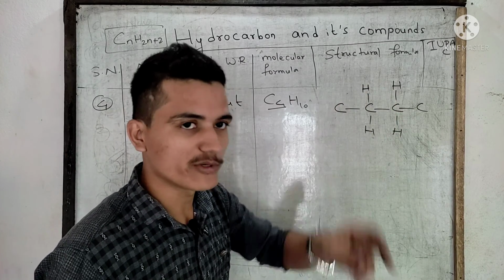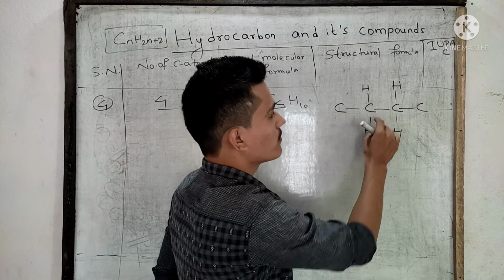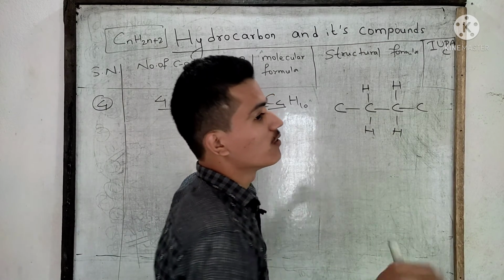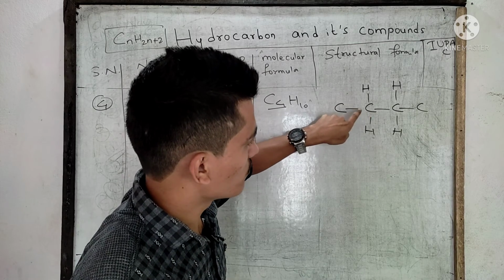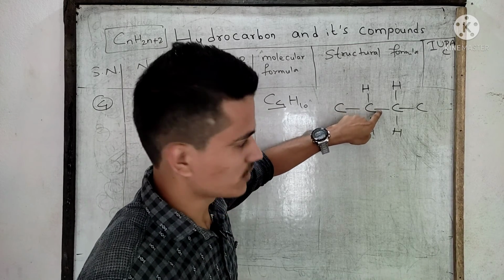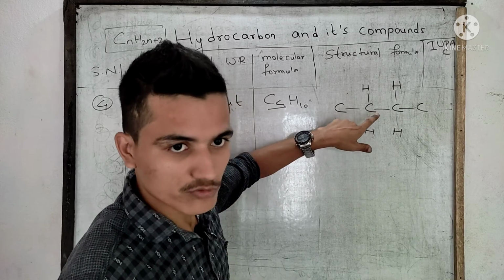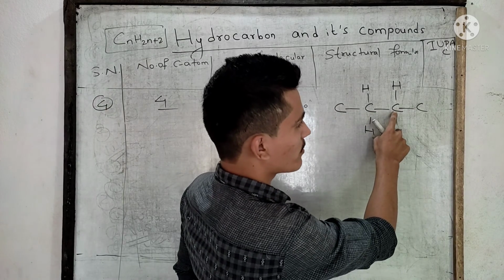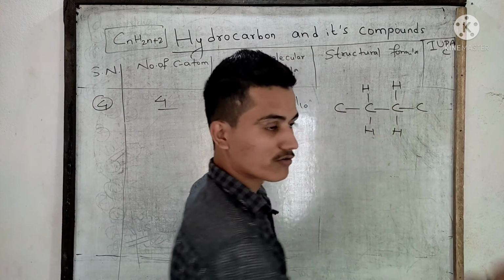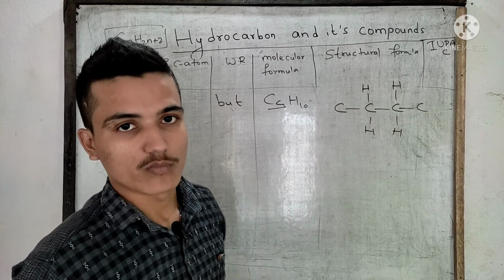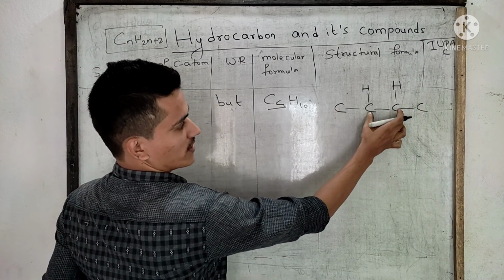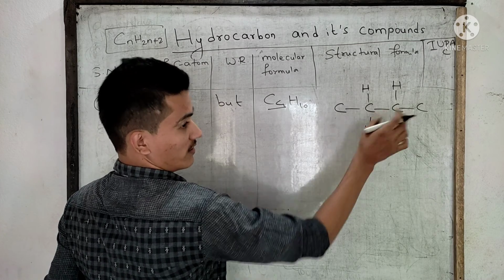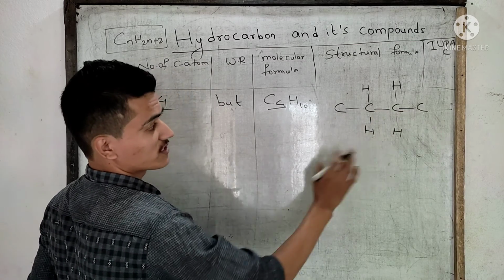These are non-terminal carbons. They can form only 2 more bonds, because this carbon has already formed 1, 2, and 3, 4. Only 2 can be formed. Similarly, this carbon has already formed 2 bonds, so only 2 bonds can be formed. In this way, their valency is fulfilled.